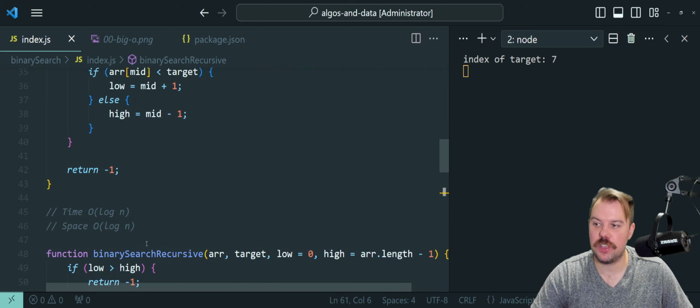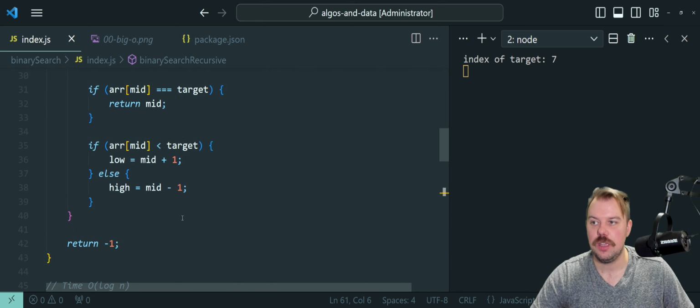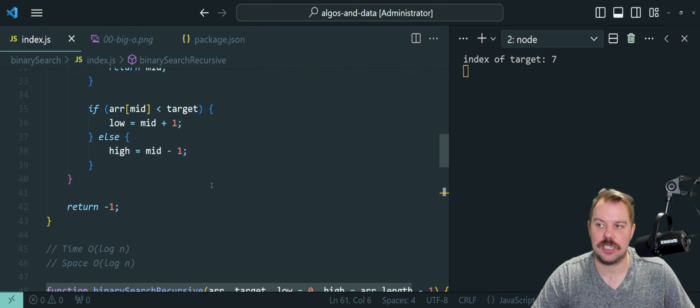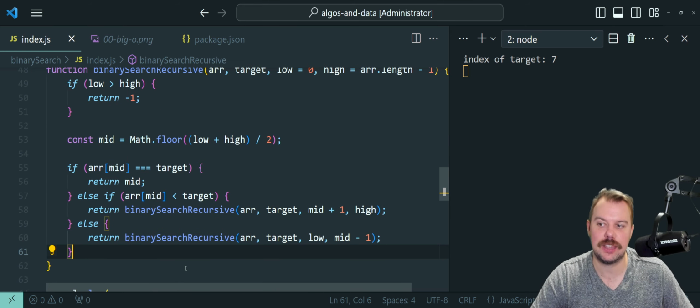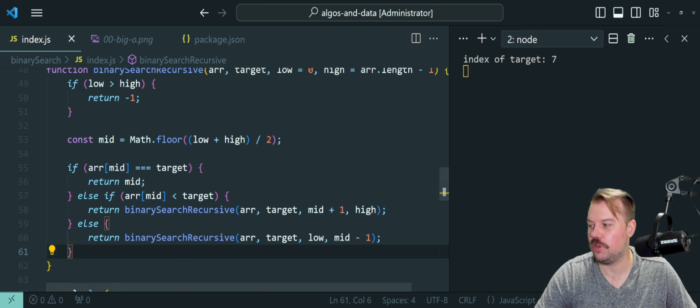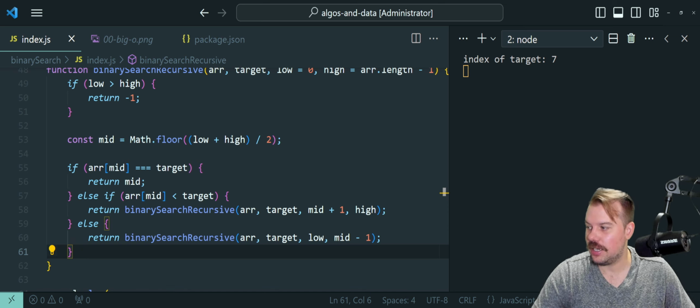So both of their time complexities are awesome. This one clearly has a better space complexity. But again, I think it's cool to know how to write this and understand it because you need to get used to recursion. That's one of those really cool ways of answering interview questions to really show that you know your stuff.